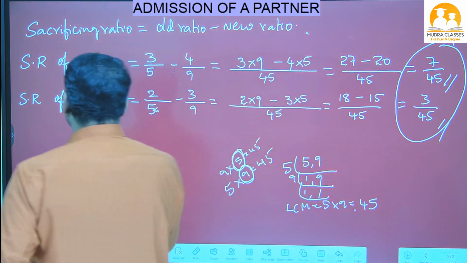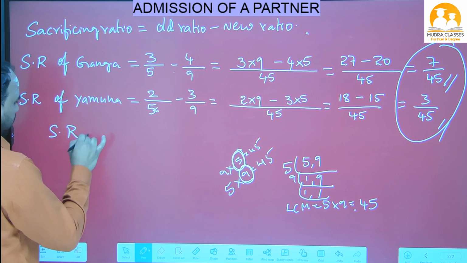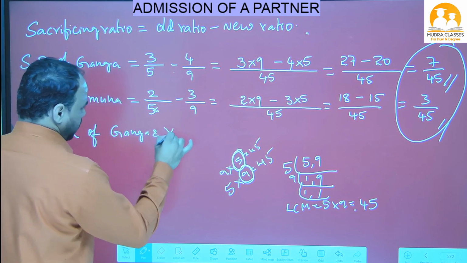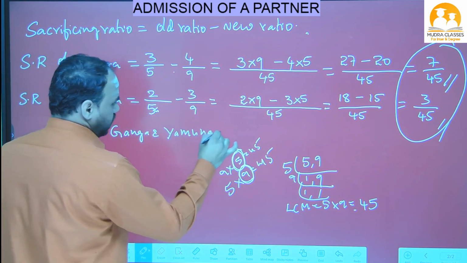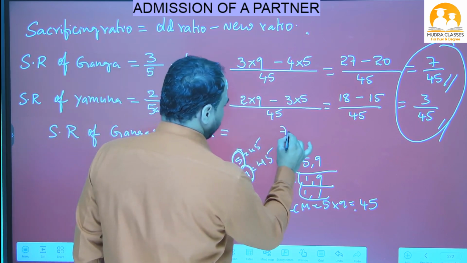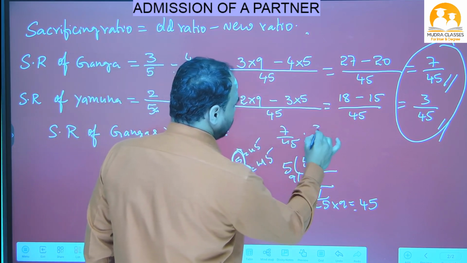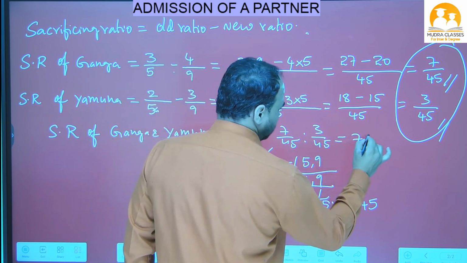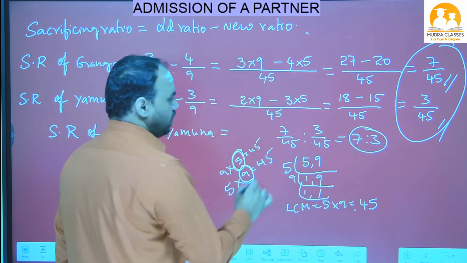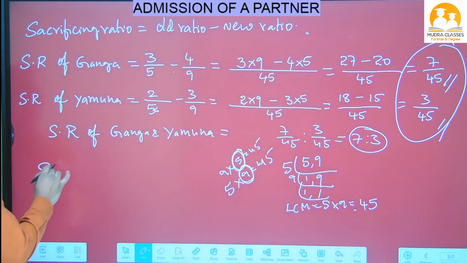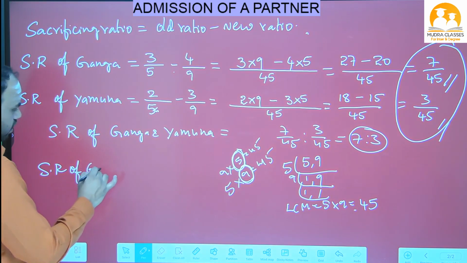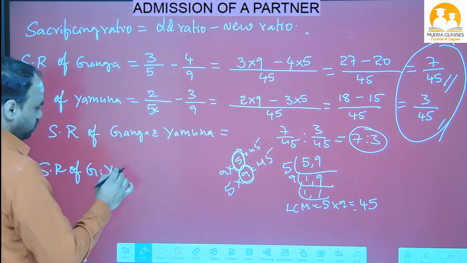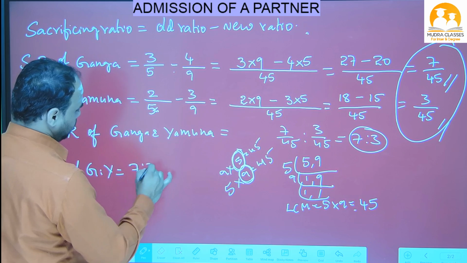Now the sacrificing ratio of Ganga and Yamuna equals 7 by 45 is to 3 by 45. Here the denominators are the same, so simply we have to take the numerators, 7 is to 3. So finally, the sacrificing ratio of Ganga and Yamuna is 7 is to 3. This is the final answer.